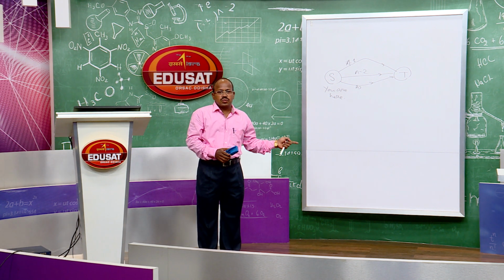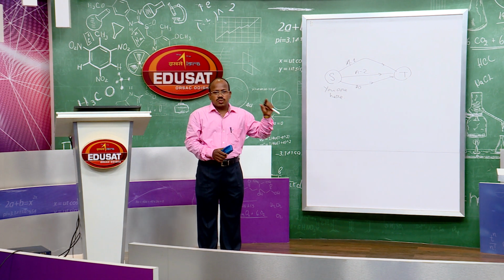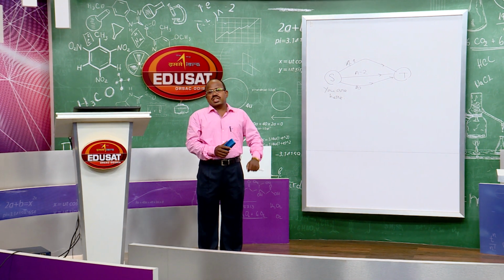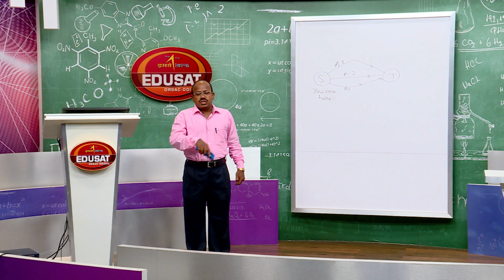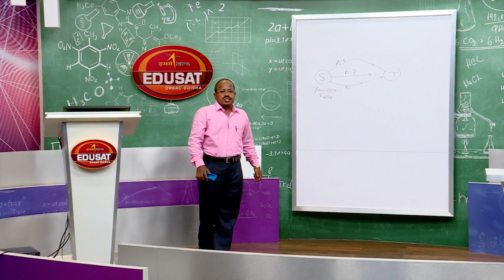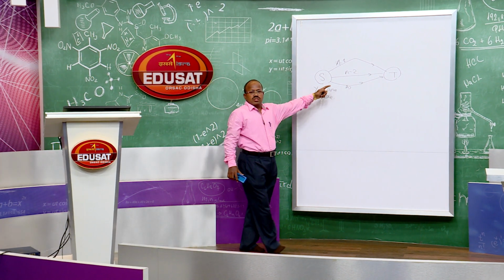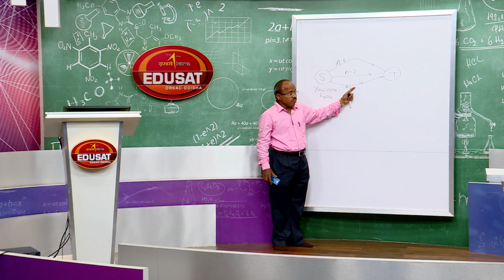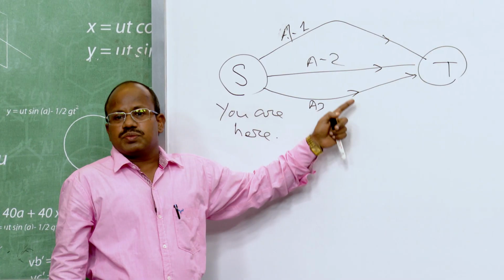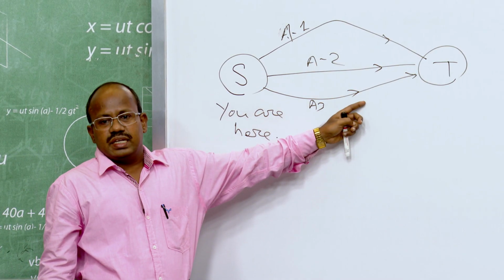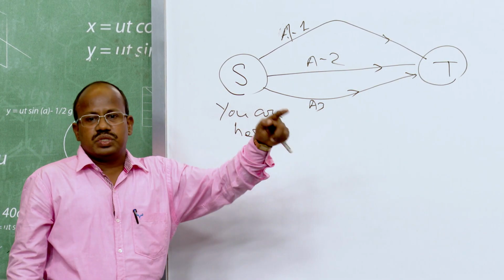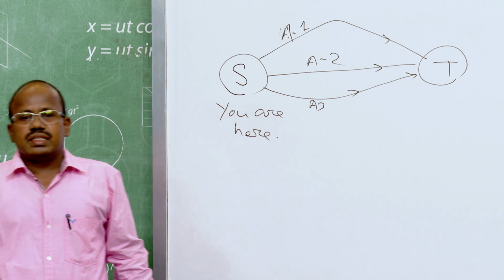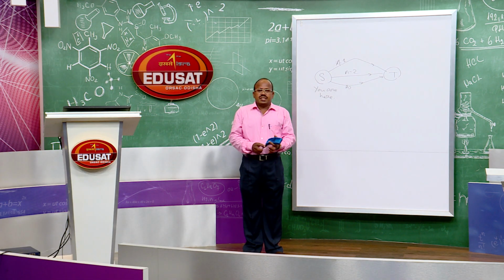If you follow alternative 2, what will be the time taken and what will be your cost? What are the different modes of transportation available? You will consider all these things and evaluate each of the alternatives. These routes are called alternatives. After evaluating each of the alternatives, you will determine the best route to reach your target, to reach your goal, and this is nothing but planning in management.